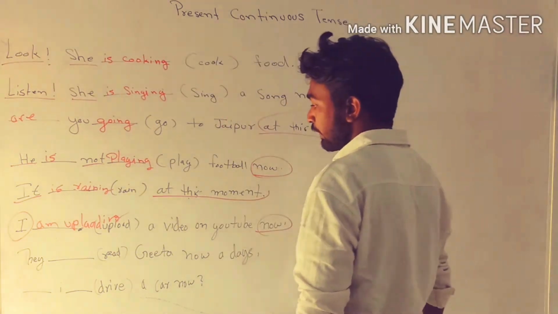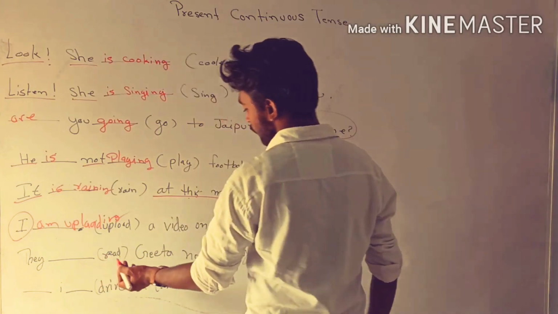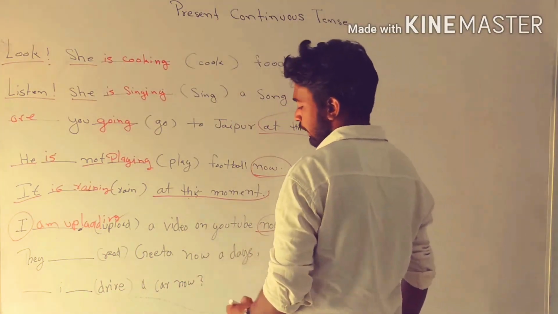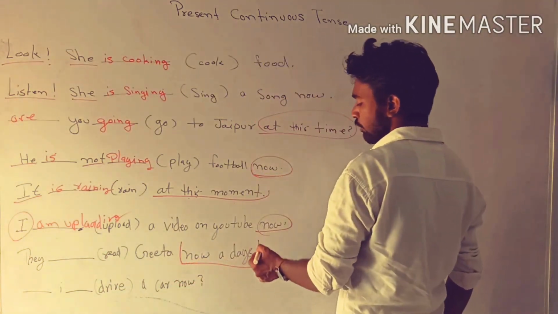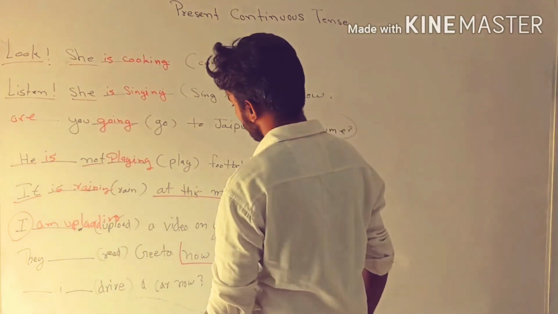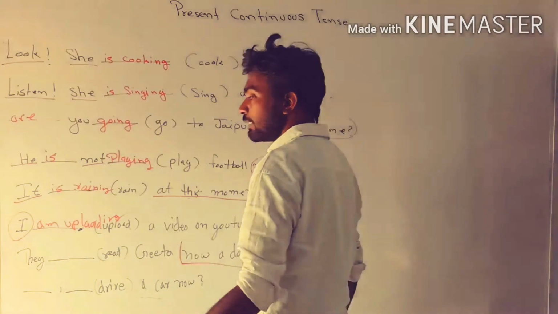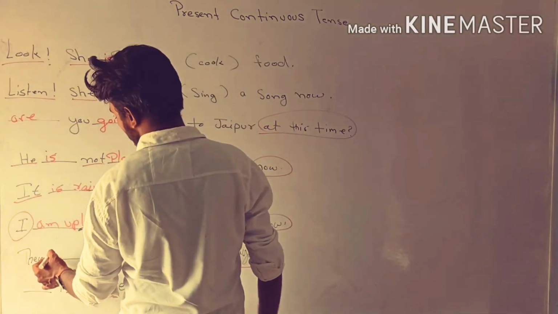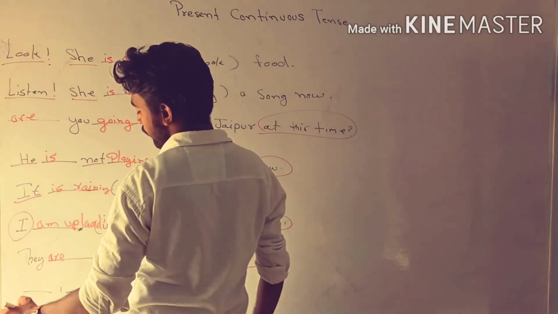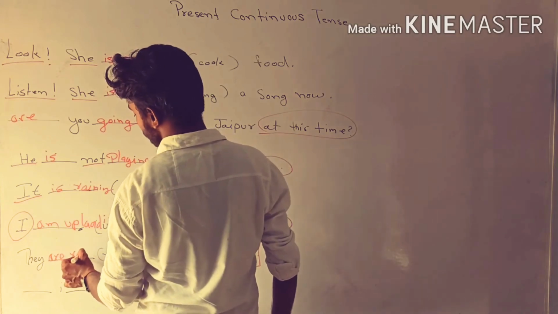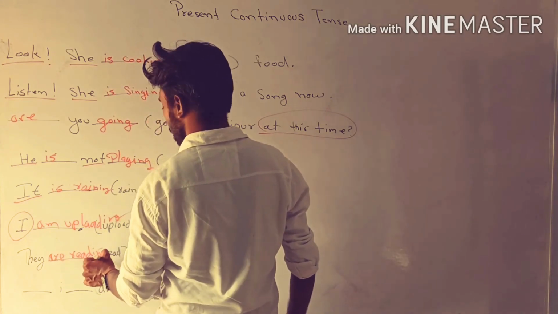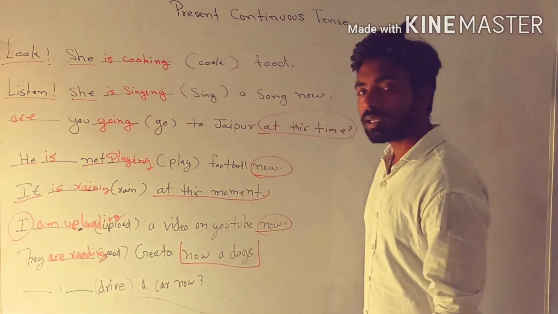Good. Now the next example: they read Gita nowadays. Here nowadays is our adverb and is related to present continuous tense, which means we have to use is and are. Our subject is they. They is a plural subject, so we have to use helping verb are. They are, and ing with the main verb, reading. They are reading Gita nowadays.